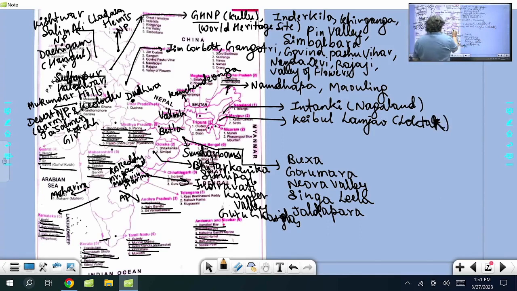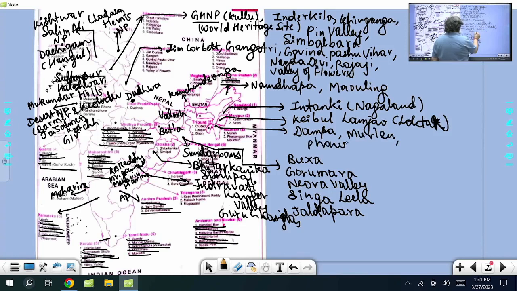Right? Mizoram, if you look at, Mizoram has a very important name called Dampa Tiger Reserve. Then you know Murlen, then comes Phawngpui. These are in Mizoram.